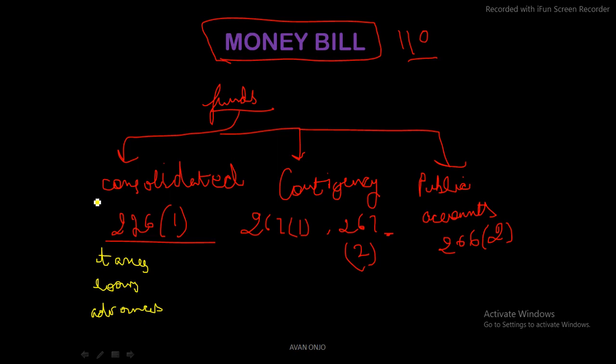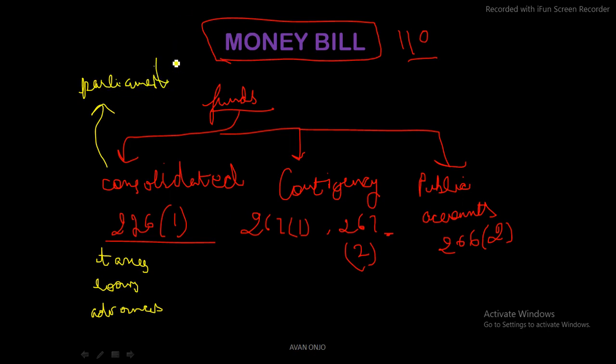All the expenditures of the government have to be met through this consolidated fund. But the withdrawal can only be done with the approval of parliament. So parliament plays a very important role in this, because there needs to be parliamentary approval to withdraw it.